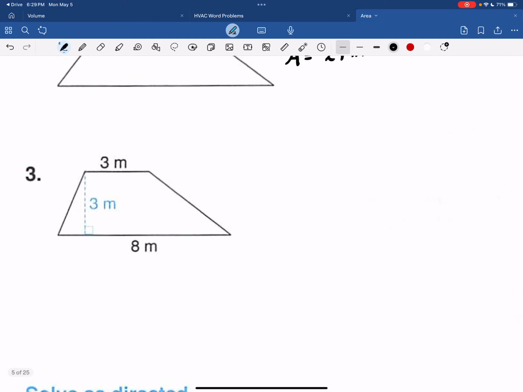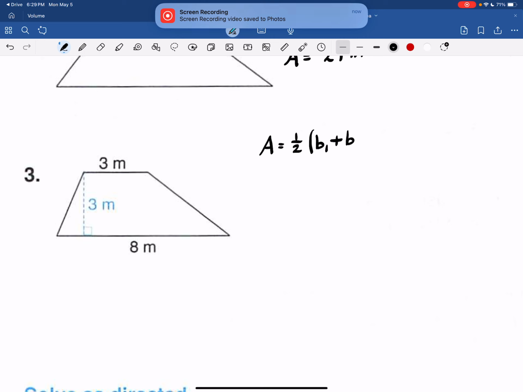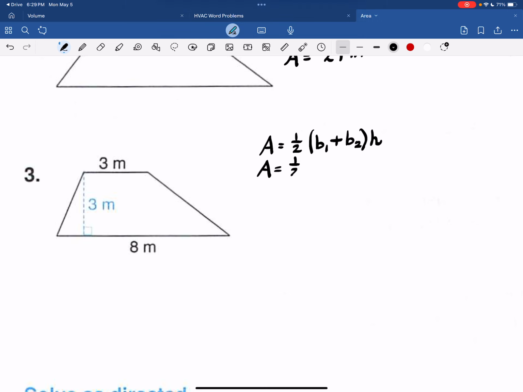Number 3, this is a trapezoid. So the formula is 1/2 the sum of the bases times the height. So I have 1/2 times 8 plus 3 times 3.